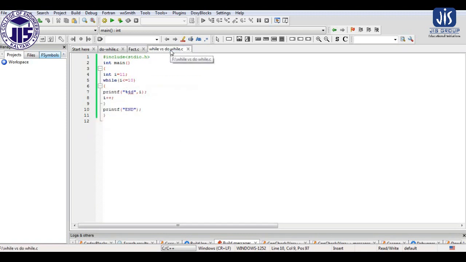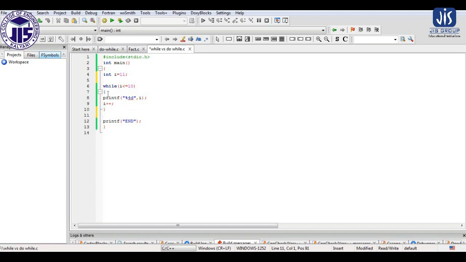Now the next thing I want to show you is the difference between while loop and do while loop. I have already said the program of factorial can be done using while loop as well as by using do while loop. The example that I have given using while loop can also be done using do while loop. Then the question is, what is the difference between while and do while loop? So let me show you the difference here.